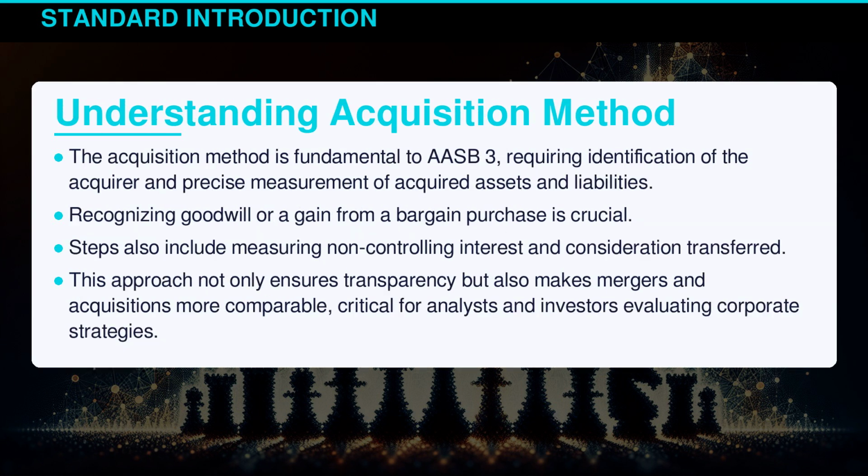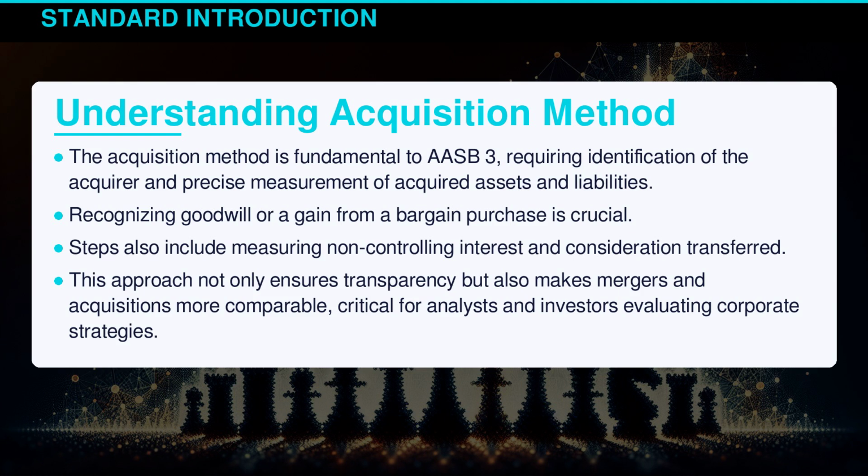The acquisition method is fundamental to AASB 3, requiring identification of the acquirer and precise measurement of acquired assets and liabilities. Recognizing goodwill or a gain from a bargain purchase is crucial. Steps also include measuring non-controlling interest and consideration transferred. This approach not only ensures transparency, but also makes mergers and acquisitions more comparable, critical for analysts and investors evaluating corporate strategies.